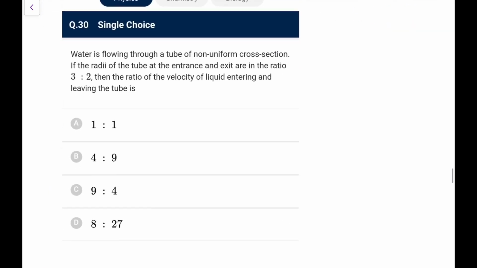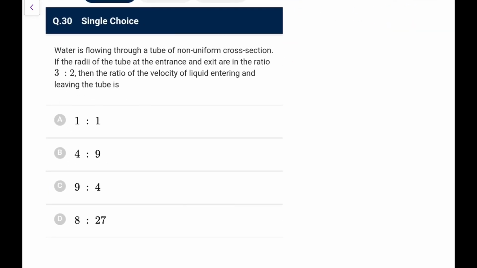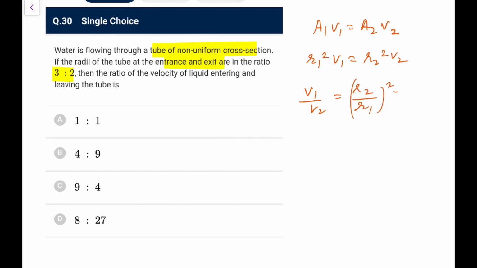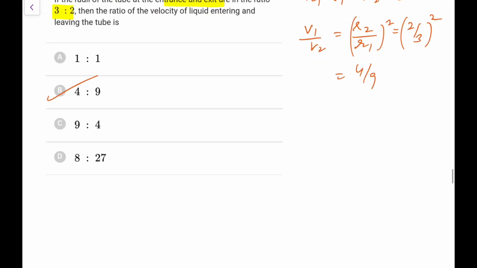Next, water is flowing through a tube of non-uniform area. If the radii of the tube at the entrance and exit are in this ratio, what is the ratio of velocity? You can say A1 V1 is A2 V2, the continuity equation, or R1 square V1 is equal to R2 square V2. So the ratio V1 by V2 is R2 upon R1 whole square, that is 2 by 3 inverse, squared, which comes out as 4:9. This is a very famous question seen almost in all the books.